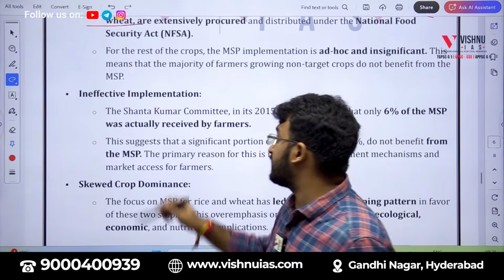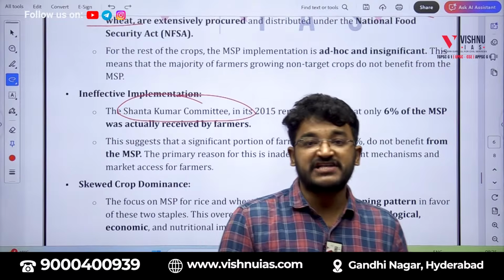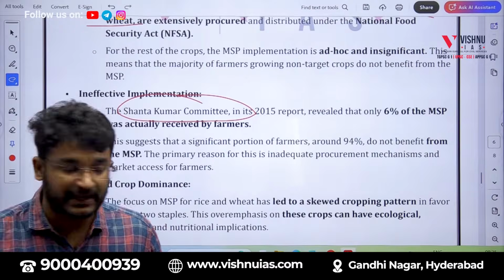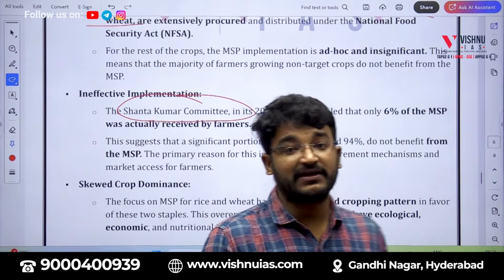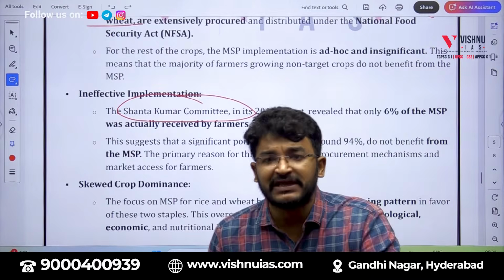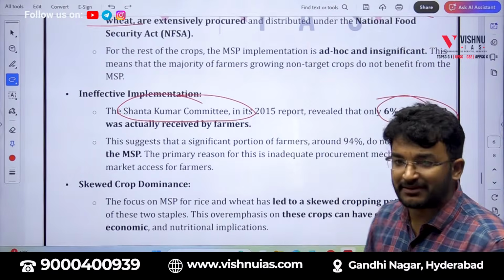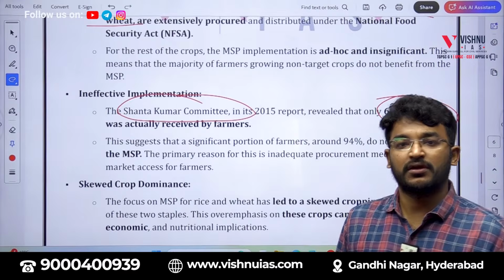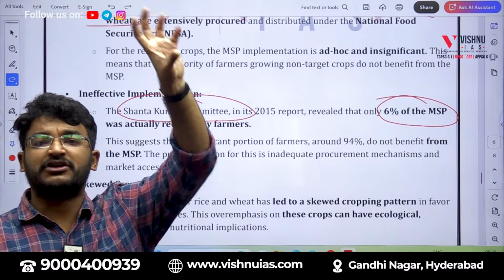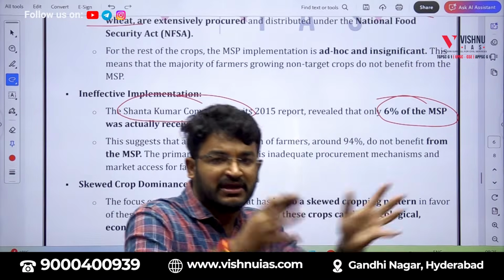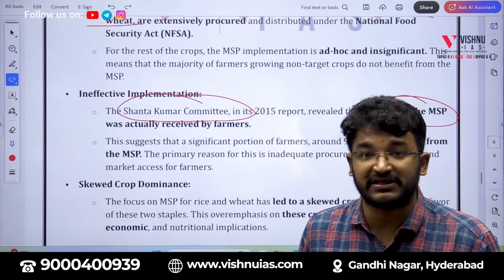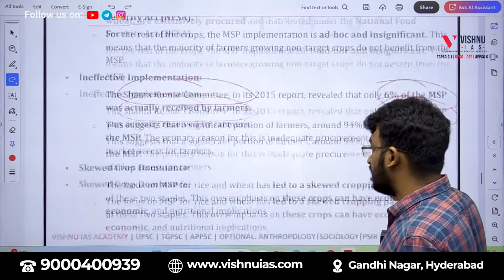Next, as per the Shanta Kumar committee, which was formed to look into reforms in food supply, PDS and MSP, it had identified that the utility of MSP is being taken by only 6% of the farmers in the country, mainly from the northwestern region, Punjab, Haryana and so on. Southern states or eastern states are unable to take the utility of MSP. So this must be corrected.